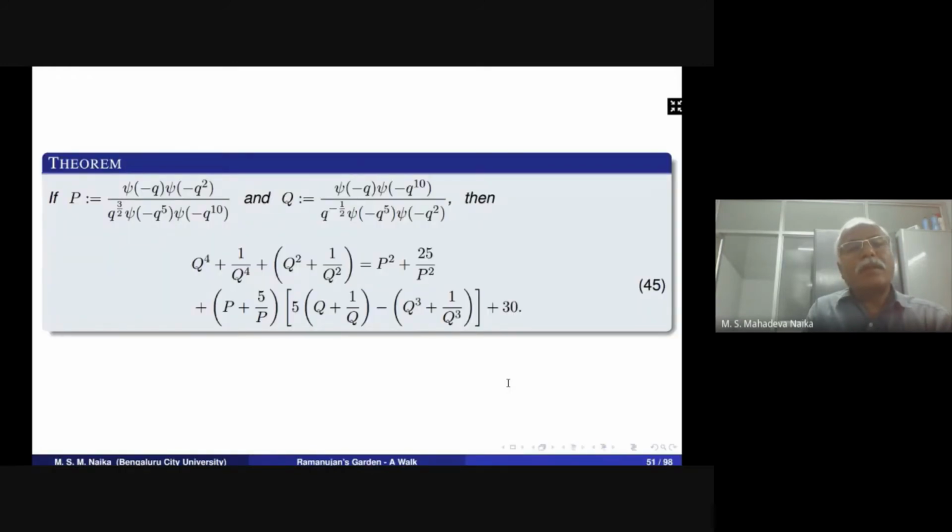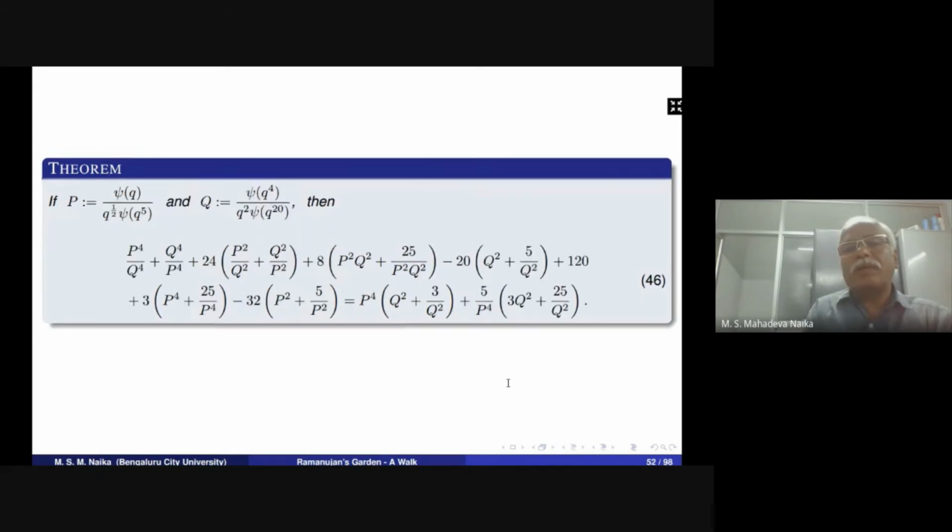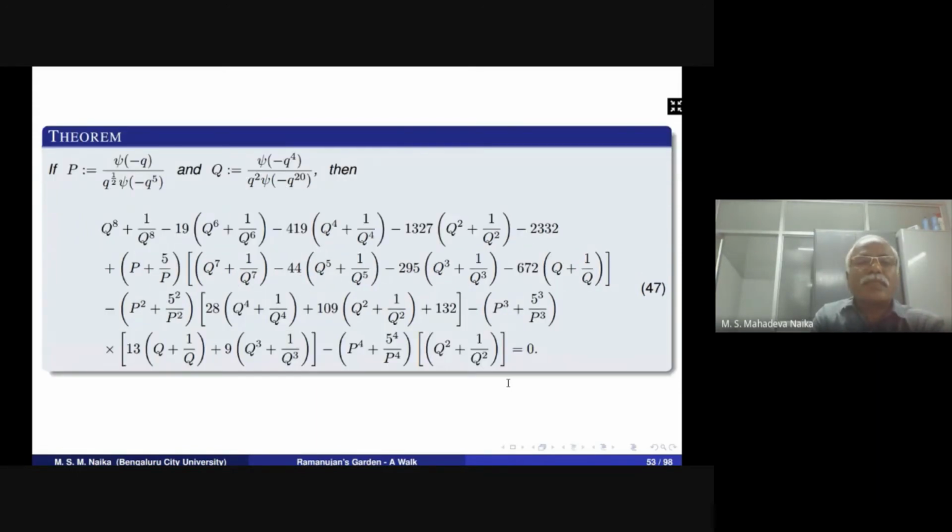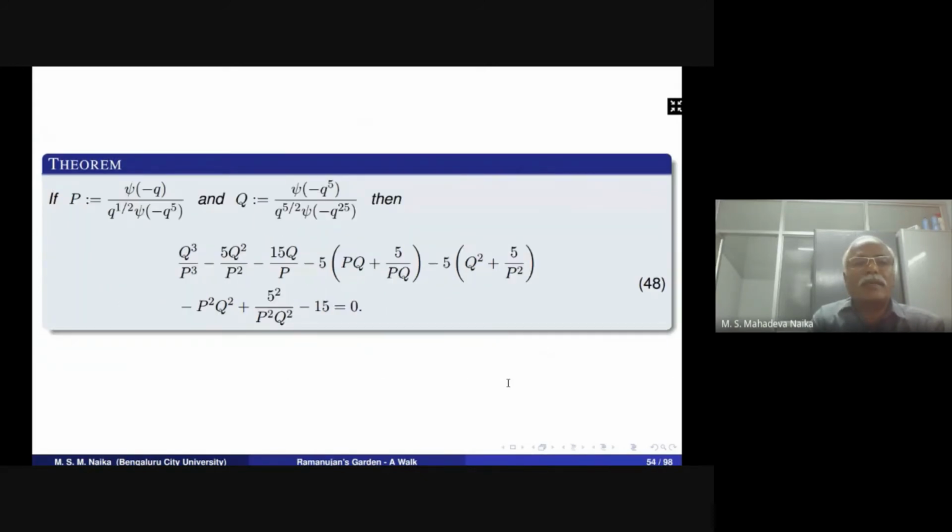Another modular equation: J of minus q times J of minus q square divided by q power 3 by 2, J of q power 5 and J of q power 10, and q equals J of q power 10 divided by q power minus, J of q power 5 and J of q square. Then we obtained the modular equations as in 45, as in 46, and also as in 47 and 48.